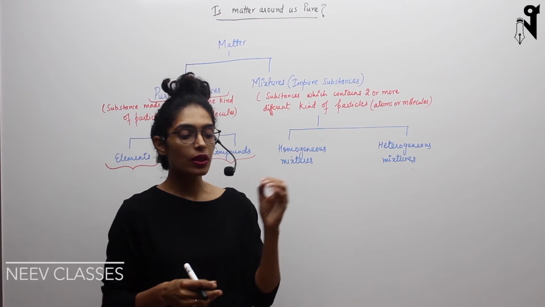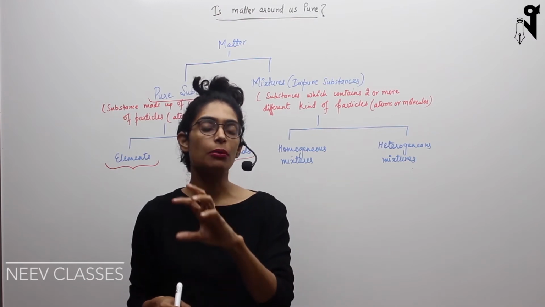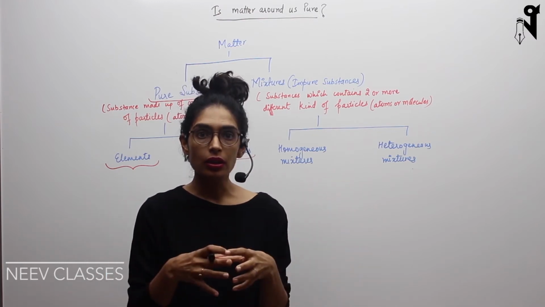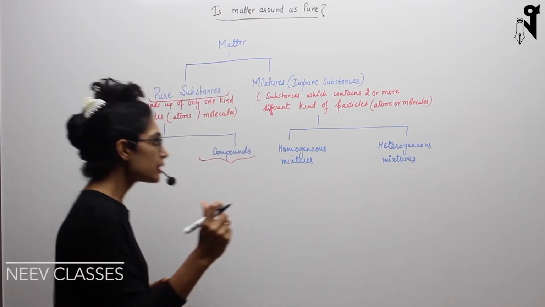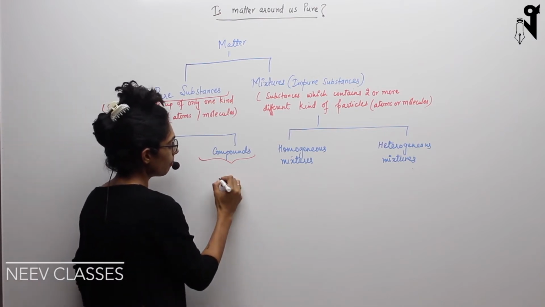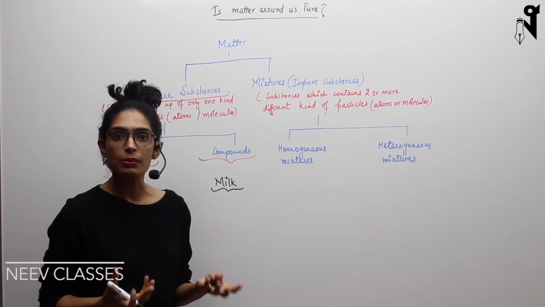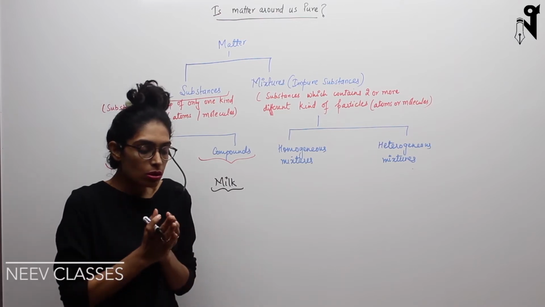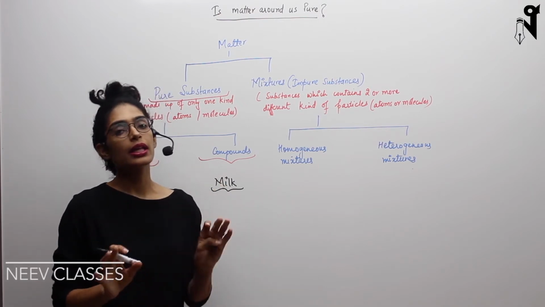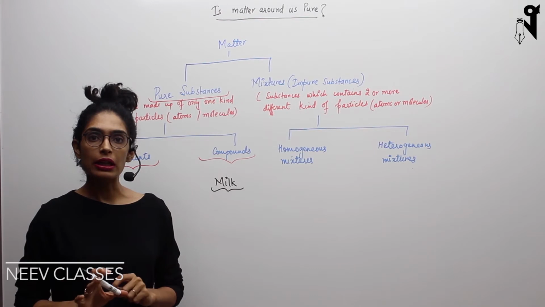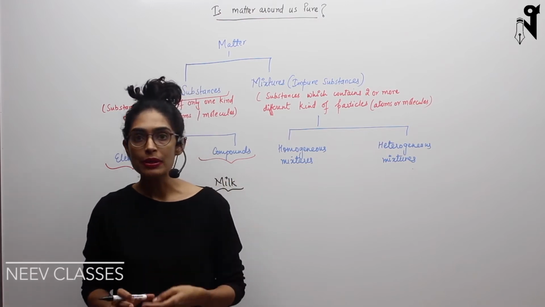So basically, everything in its original form is pure. If you talk about anything in elemental form or compound form, they all are pure. But when they are mixed together, they form a different matter, and that matter is called a mixture or impure substance. Okay, for example, I have taken an example of milk. When you look at the milk, would you be able to identify different particles in it? Basically, particles made up of different substances? No. Different composition? No. It looks homogeneous to me throughout. Basically, the appearance is the same throughout. I cannot, through the naked eyes, figure out that there are different types of particles inside which have different chemical composition, or which are made up of different types of molecules and atoms.